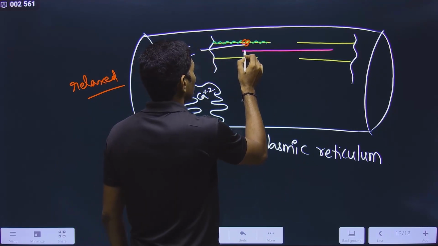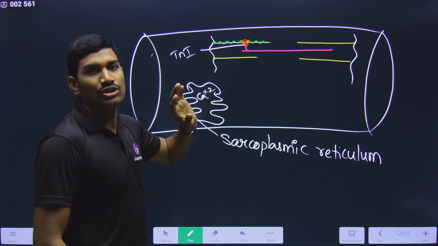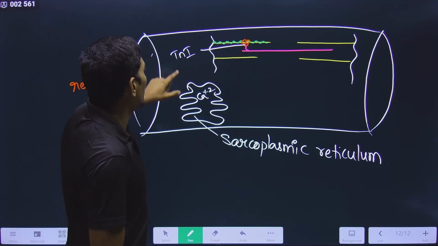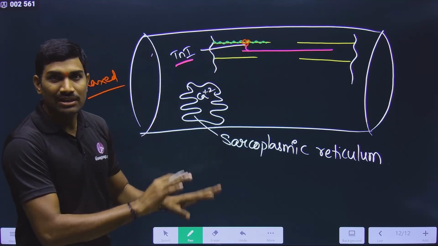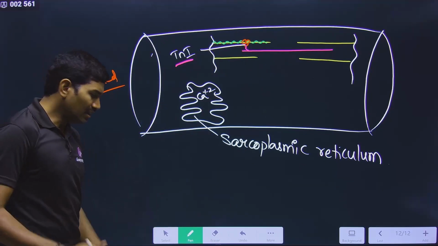Now let us draw this. This is how. Now it is not directly attached to the actin. In between, this troponin I is there. Now it is inhibiting the interaction between these two. This is the relaxed state.